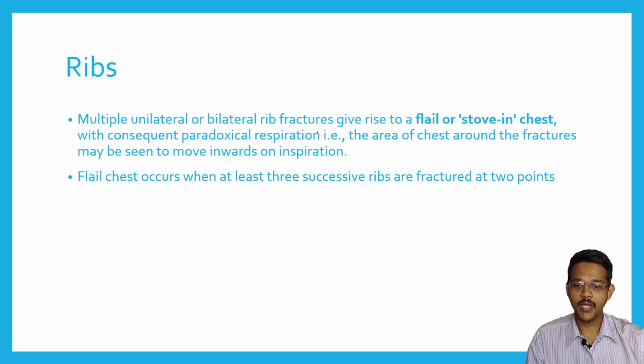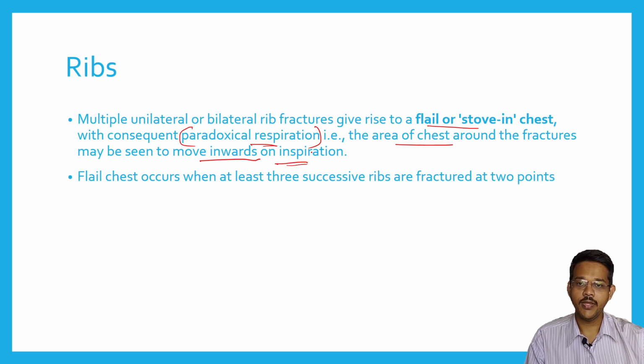Multiple unilateral or bilateral fractures can lead to flail or stove-in chest with consequent paradoxical respiration. Whenever there is a fracture of the ribs, when a person tries to breathe in or out, the ribs do not move because of the fractures. This leads to flail chest or stove-in chest. This also results in paradoxical respiration, in which the area of chest around the fractures moves inwards on inspiration.